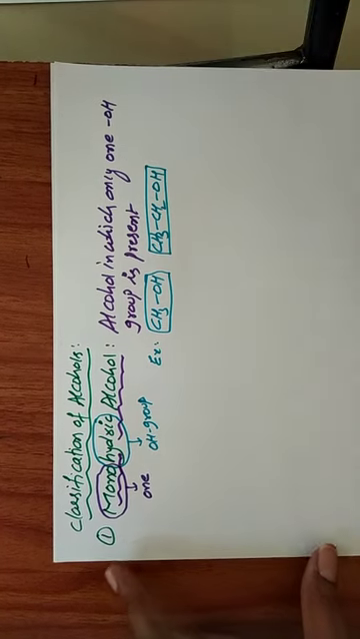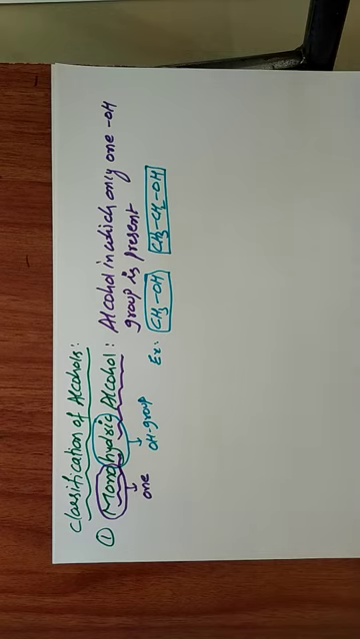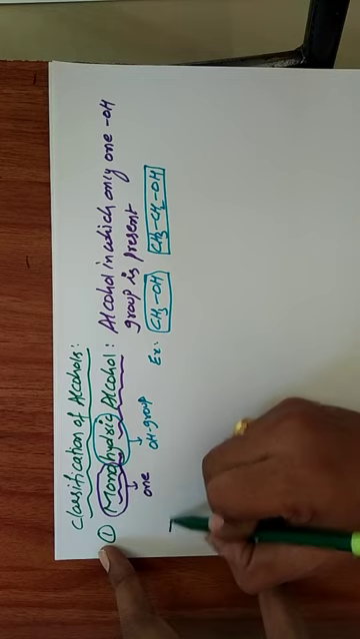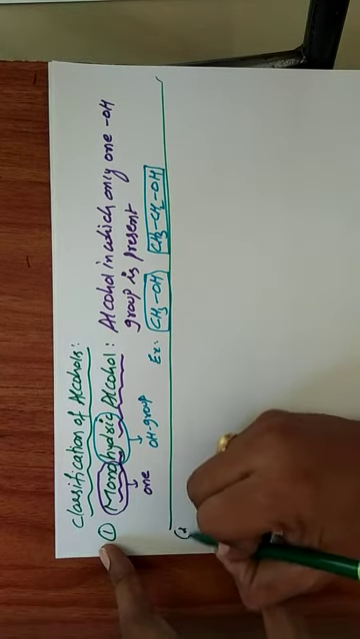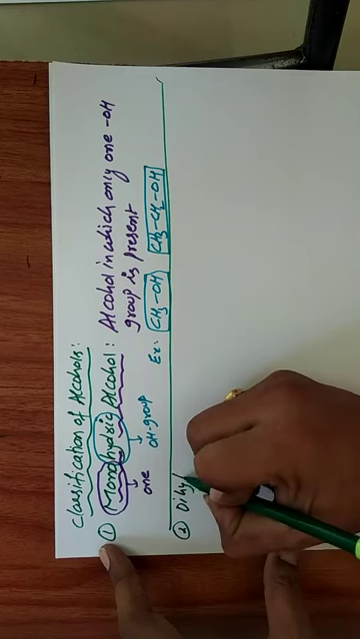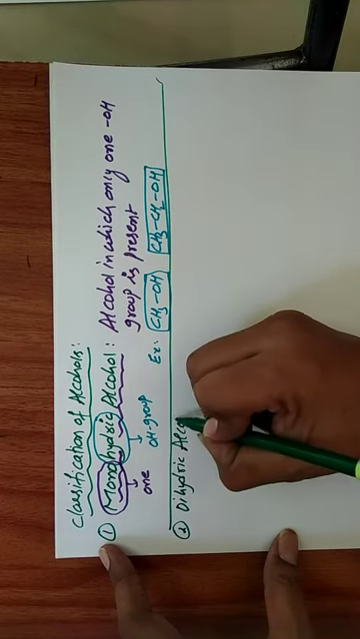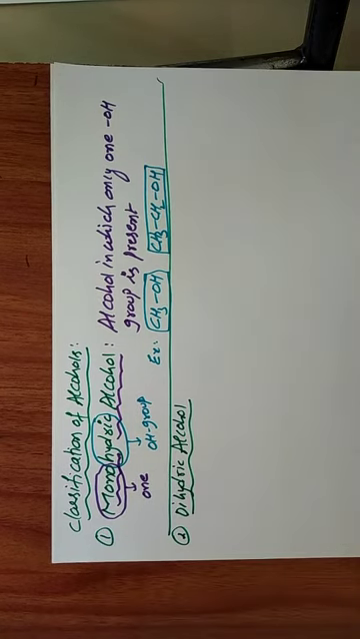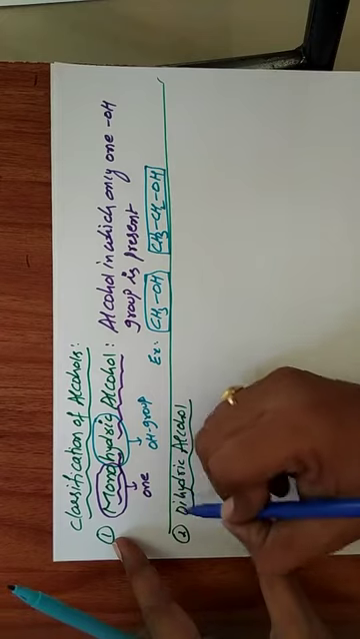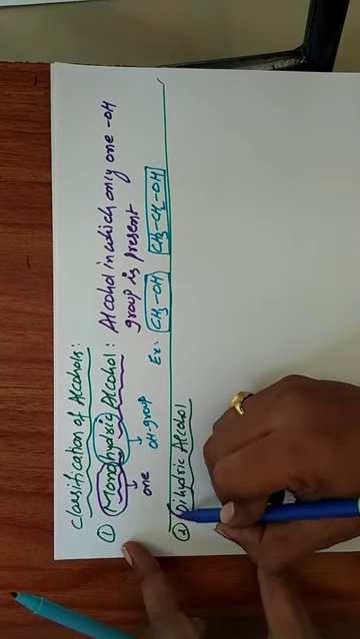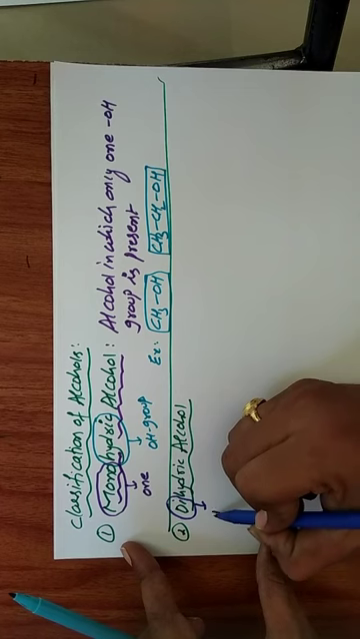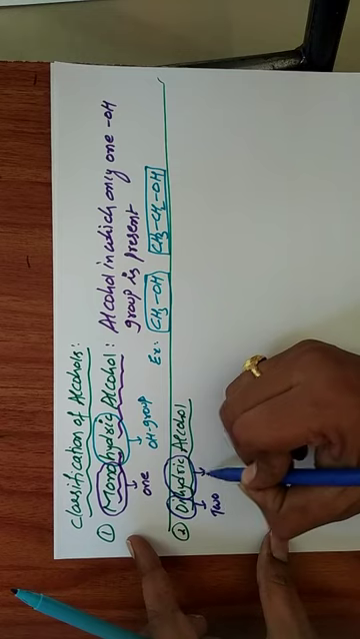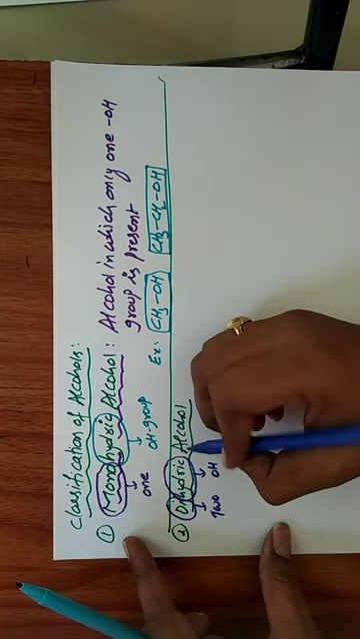Next, the second classification is dihydric alcohol. In the same manner we can follow. In the case of dihydric alcohol, what is the meaning of di? Di means two. Hydric means OH group.